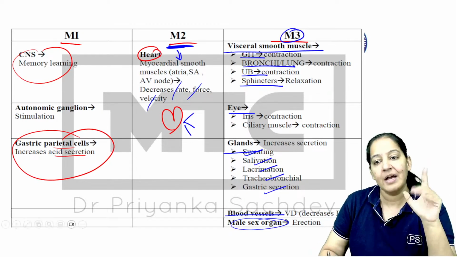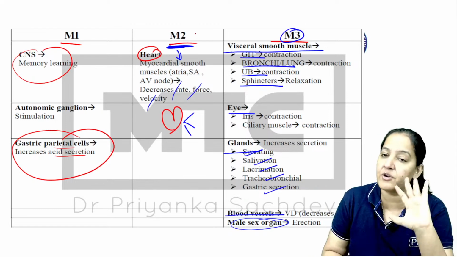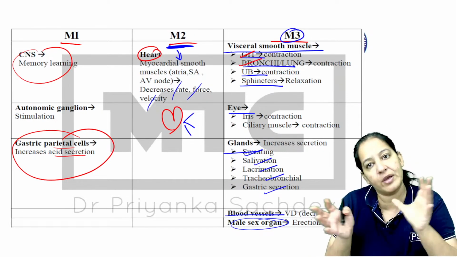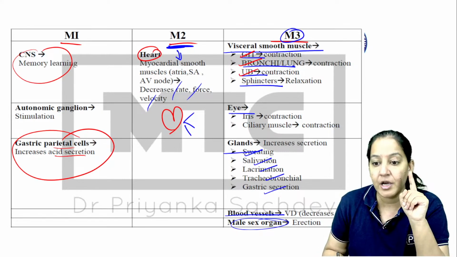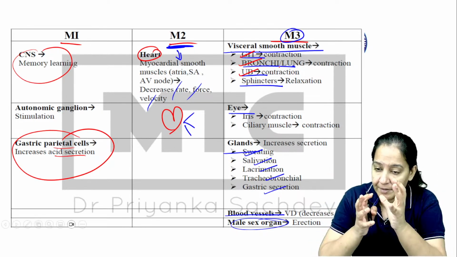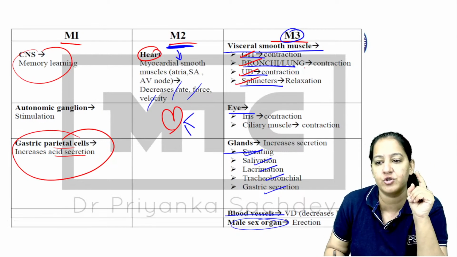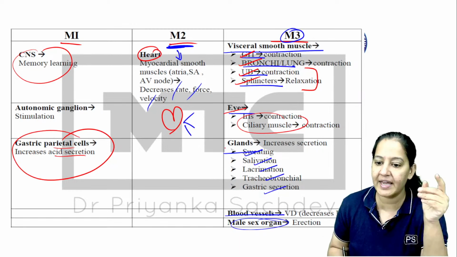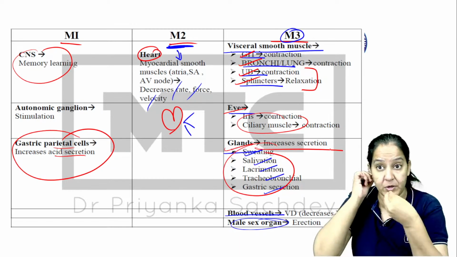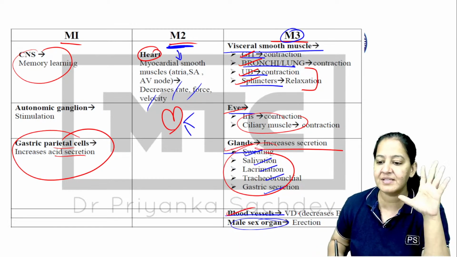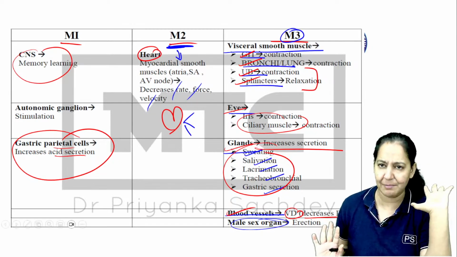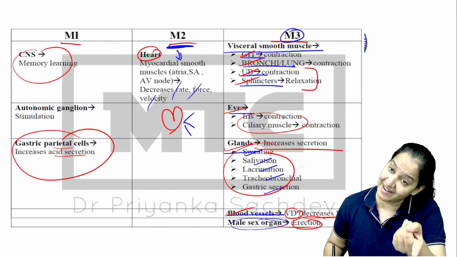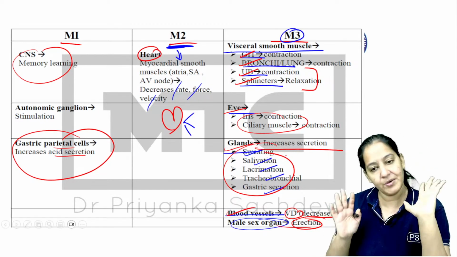I told you, in the GIT, consider the parasympathetic system. Consider the relaxed state. During the relaxed state, the GIT is doing contraction, peristalsis. The lung is doing contraction because less oxygen is required. Urinary bladder, detrusor is doing contraction, but sphincter are doing relaxation, so micturition can happen, है ना? Eyes में you can see it's meiosis. ठीक है, glands में all the secretions are more because we want to eat during the relaxed state. Blood vessels are vasodilatation, our BP is less. Less means normal, okay? And male sex organ में erection is due to this, but ejaculation will be due to sympathetic. So you can understand, है ना?